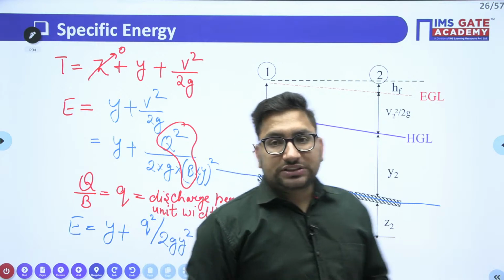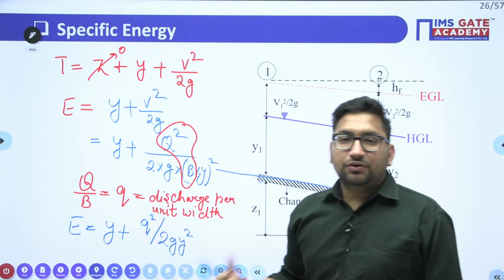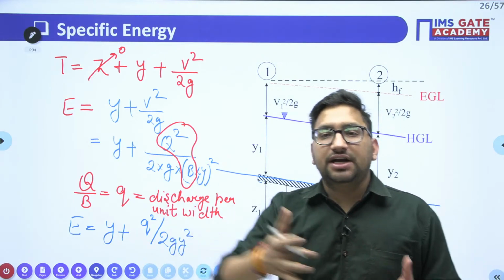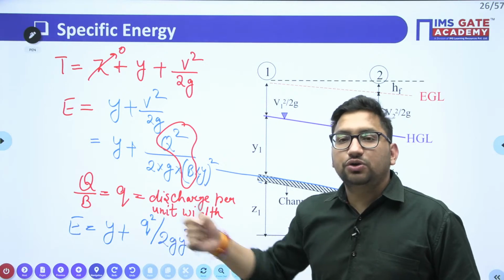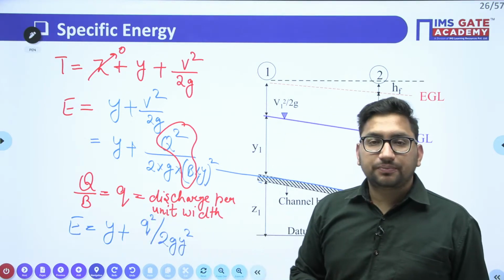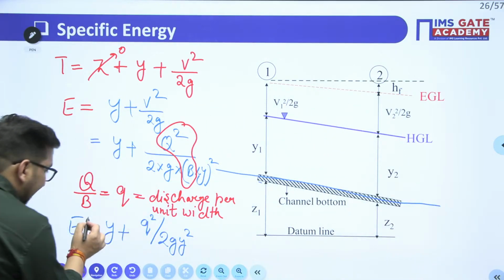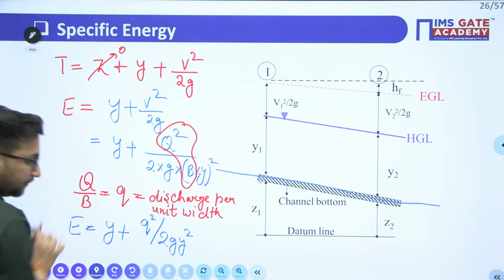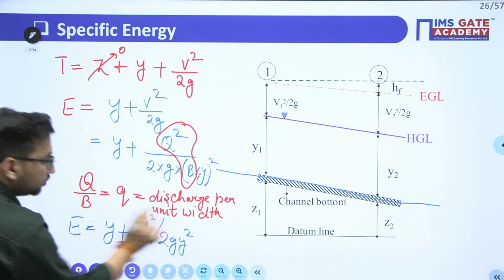Now I want to see how this depth of flow is changing when there will be a change in the specific energy. Also I want to see how this depth of flow is going to change when there will be a change in this discharge per unit width. Clear? So for this, I can see that this E is directly proportional to y, and E is also inversely proportional to y square.